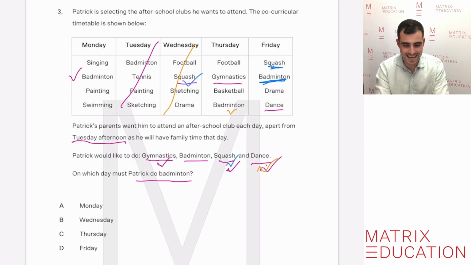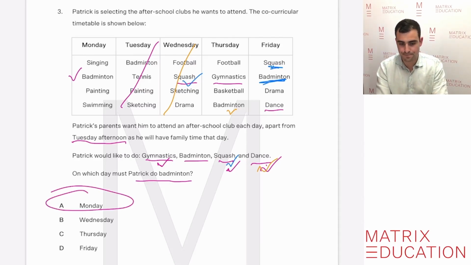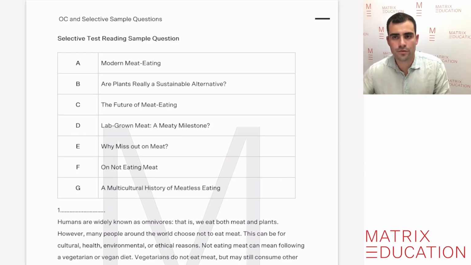Can he do dance on another day? So if we're doing badminton on Friday, we can't do it then. There's no dance then. There's no dance on Monday either. So Friday doesn't work at all. So the only response to that is the correct answer, which is Monday.